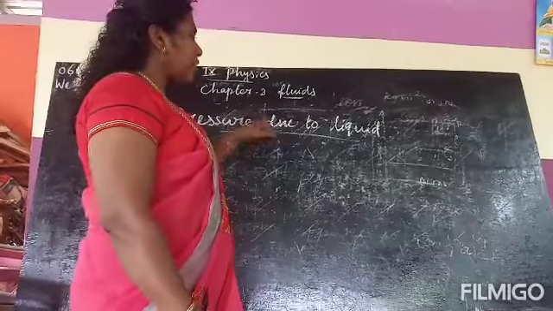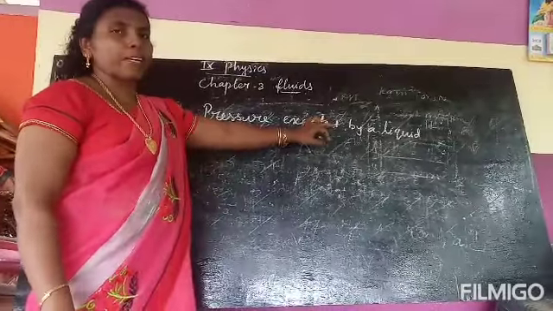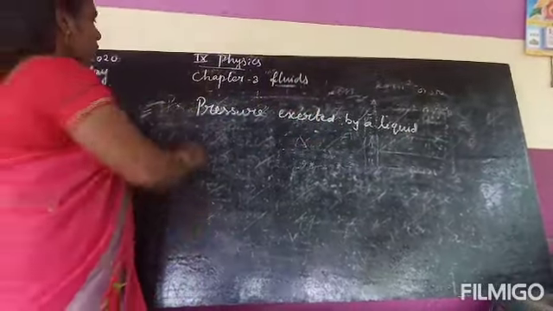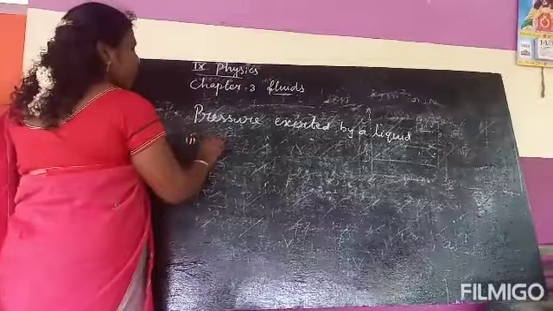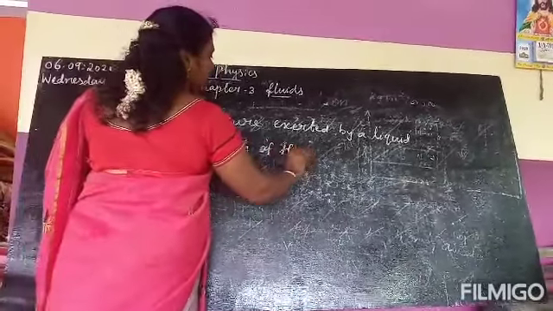Now we can see pressure due to a liquid. Look at this picture. When an air-filled balloon is immersed inside the water in a vessel, it immediately comes up and floats in water. This shows that water exerts pressure in the upward direction. Now we can see pressure exerted by a liquid. It has three factors. First, it depends on the depth of the liquid.